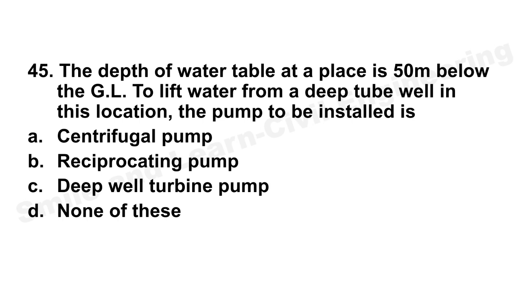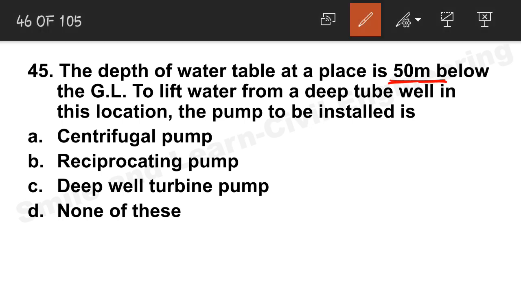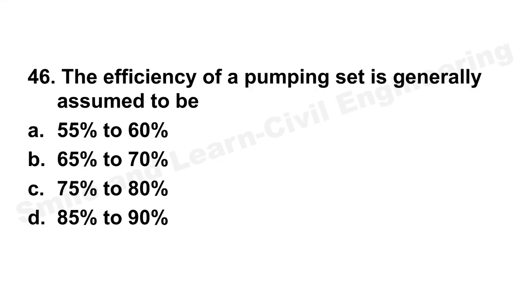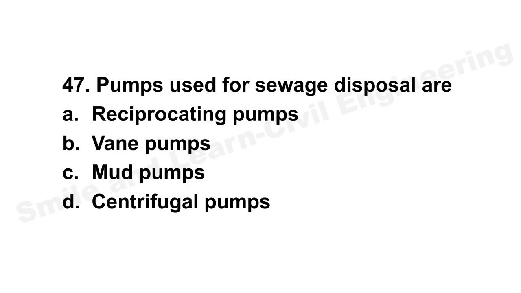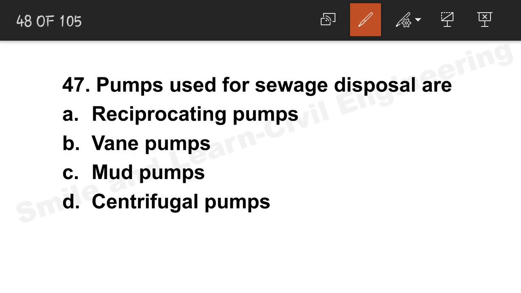Next question, the depth of water table at a place is 50 meter below the ground level. To lift water from a deep tube well in this location, which pump is to be installed? It's almost 50 meter. Even if it's 40 meter or 30 meter, we will have to use a deep well turbine pump. Option C is the correct answer. 50 meter is a large depth. Next question, the efficiency of pumping set is generally assumed to be 65 to 70%. Next question, pumps used for sewage disposal. We have discussed this before. It is centrifugal pumps, option D.